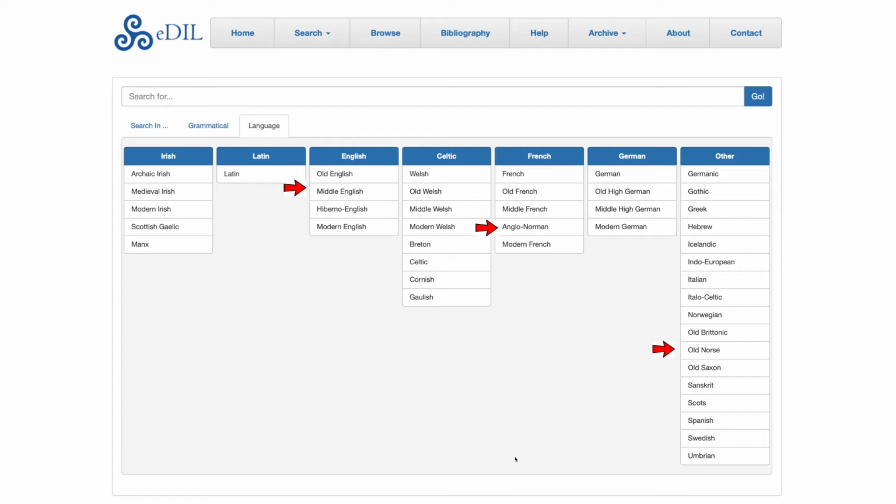Words from numerous other languages are cited in the dictionary, mainly as sources from which the Irish words were probably borrowed. Of greatest interest here then are the likes of Old and Middle English, Old Norse and Anglo-Norman. To show words tagged as any of these, simply select a language and click Go. Leave the search box empty.